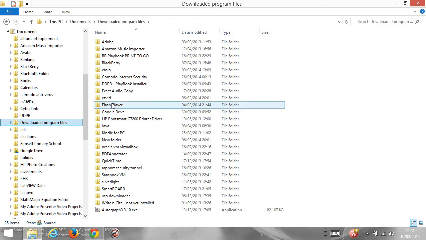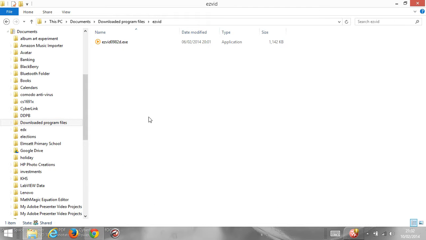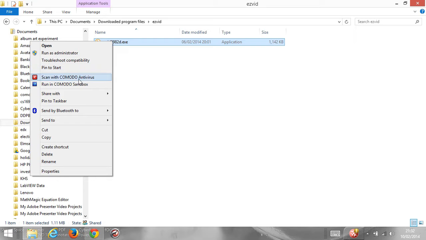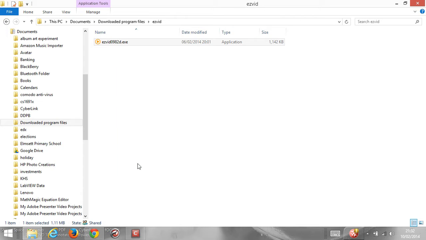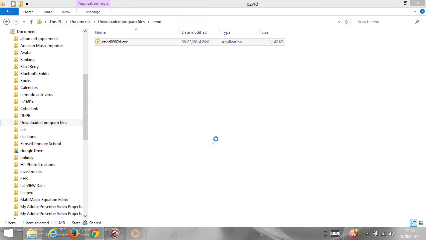So I'm looking for it, and it's come from a reasonably reputable source, so you should always scan a downloaded program, make sure it hasn't got any viruses that are obvious. There's no guarantee that there aren't any, but that's at least something. And then just double click on it. I'm setting this up in Windows 8, by the way.